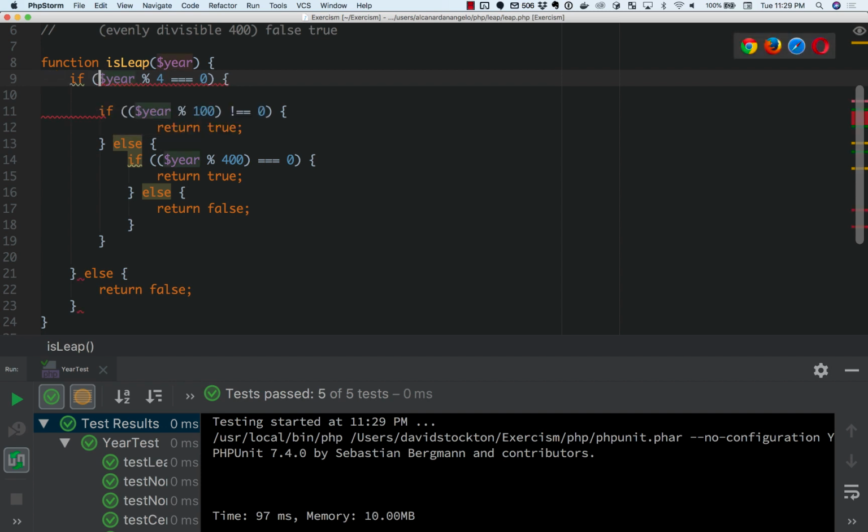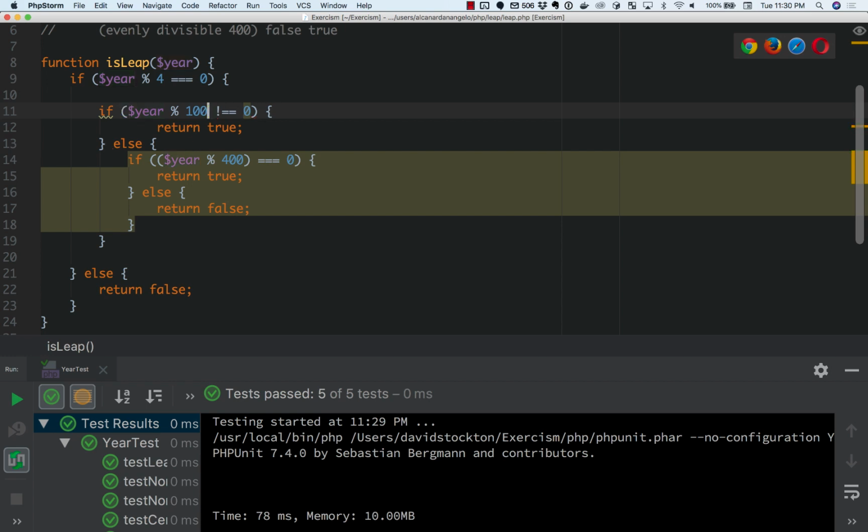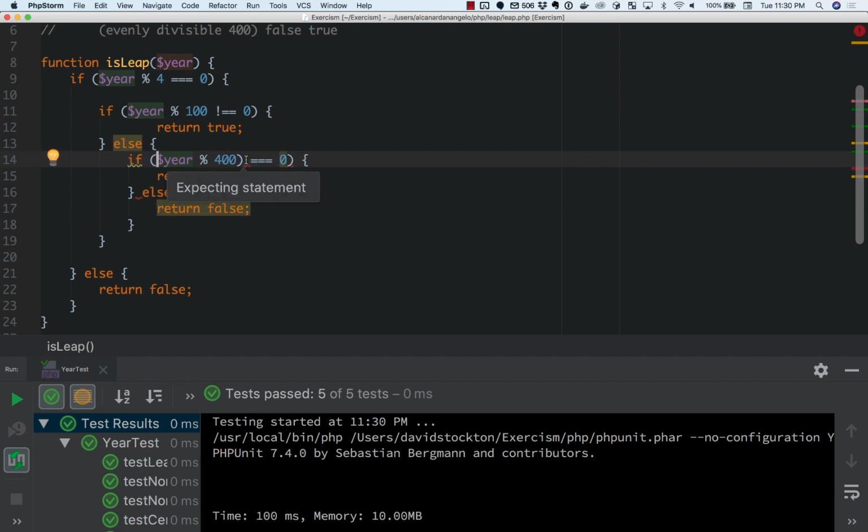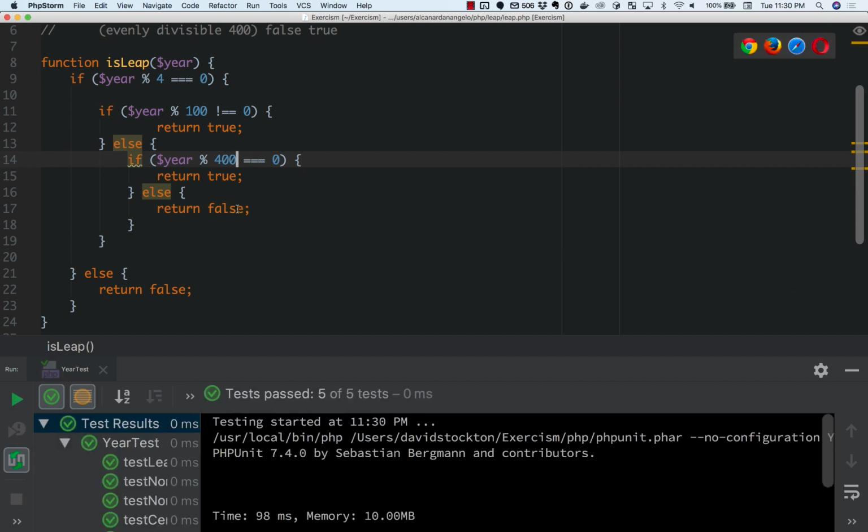So I'm going to remove those, and every time I change things, these tests will run again. As long as it keeps green, then everything is equivalent and working properly, so I haven't broken any of the functionality. So I'm just removing the brackets. Whoops, that was a little too many. So removing the brackets, and then at this point, I'm in PHP Storm, and it is indicating that there's a couple of things that can be extracted.